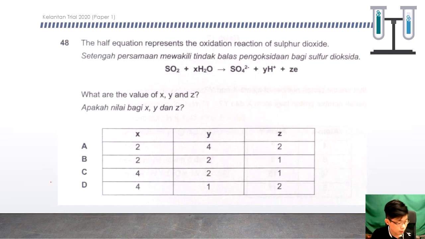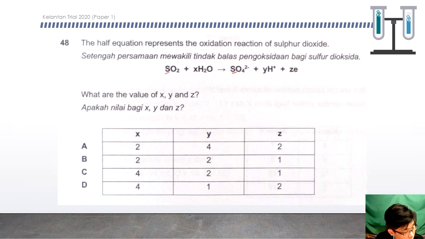The next question. The half equation represents the oxidation of sulfur dioxide. What are the values of X, Y, and Z? We can just try and error. Sulfur 1, 1. Oxygen 1, 2, 3, so 1, 2, 3, 4. So meaning that Y here, and then Z.